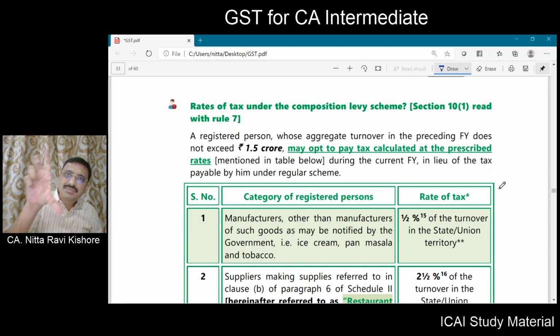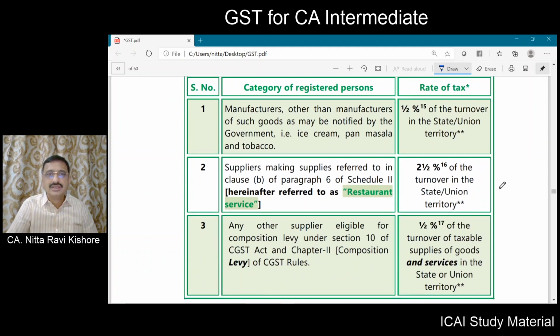Now that is the maximum rates of composition schemes that will be prescribed. But currently the rates are, except for restaurant services, 5%, means 2.5% is CGST, 2.5% SGST or UTGST, right? For any other people it is only half percent CGST and half percent SGST. That is the rate.